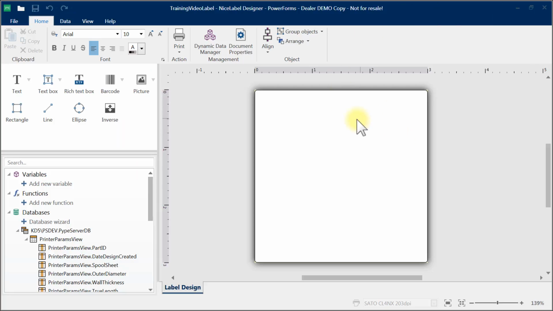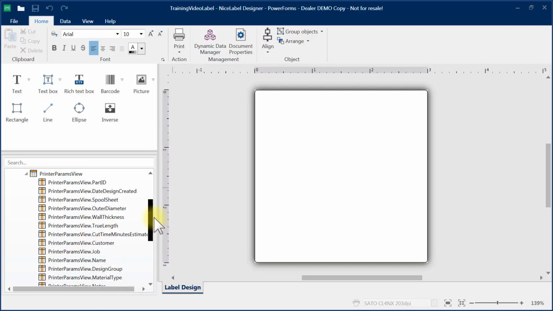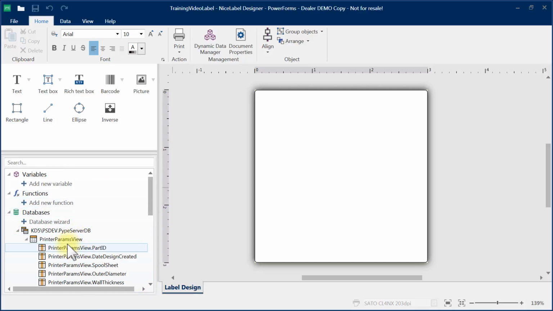Now this form that we have here, this template, already is connected to the PypeServer database. Here we can see it's been connected to the database, it's connected to the printer params view, and these are all the parameters that we provide to be used on the labels. And if you have things that you want that you don't see in here, just contact us and we'll add it into the view. You'll note that this came already as a 3x3, which is the label size we're printing.